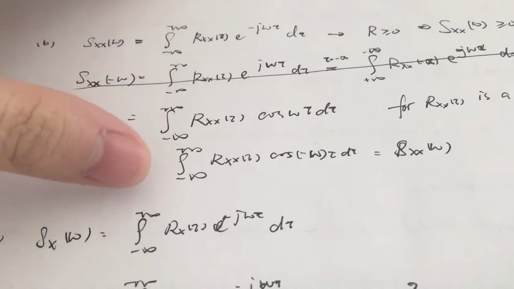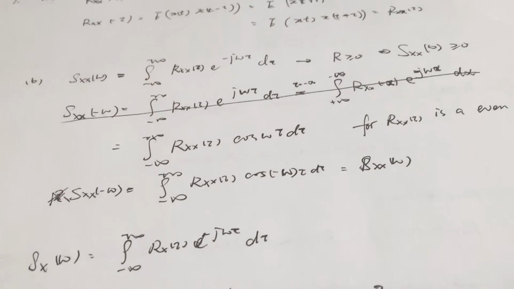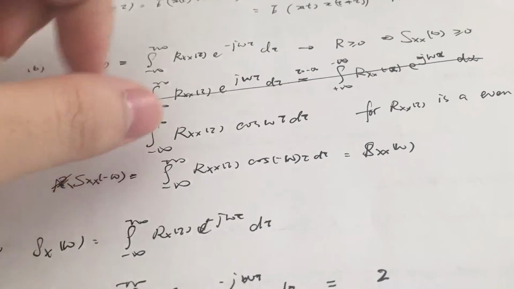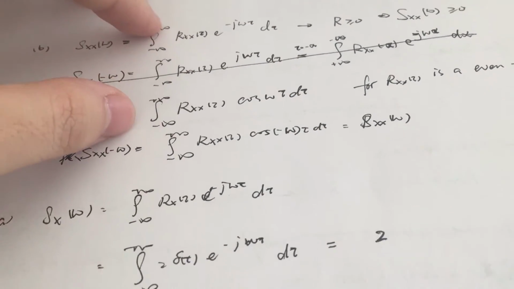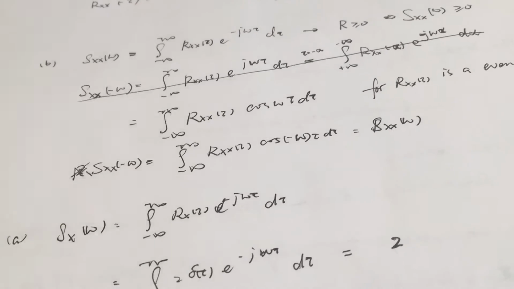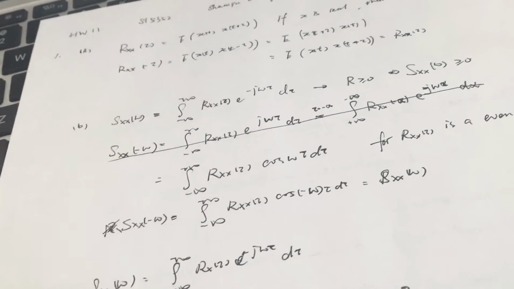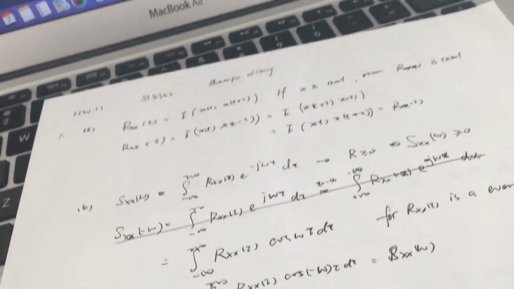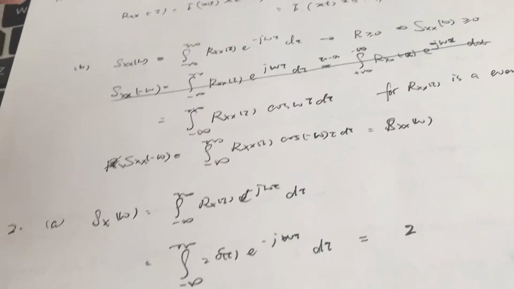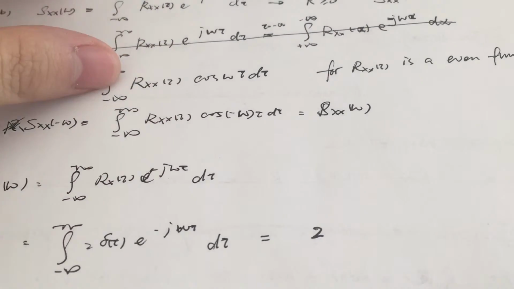Also, because R is an even function, we could formally write it out. We leave out the sine term because an even and an odd function multiplied together give an odd function, and then it just cancels out over the symmetric integral.